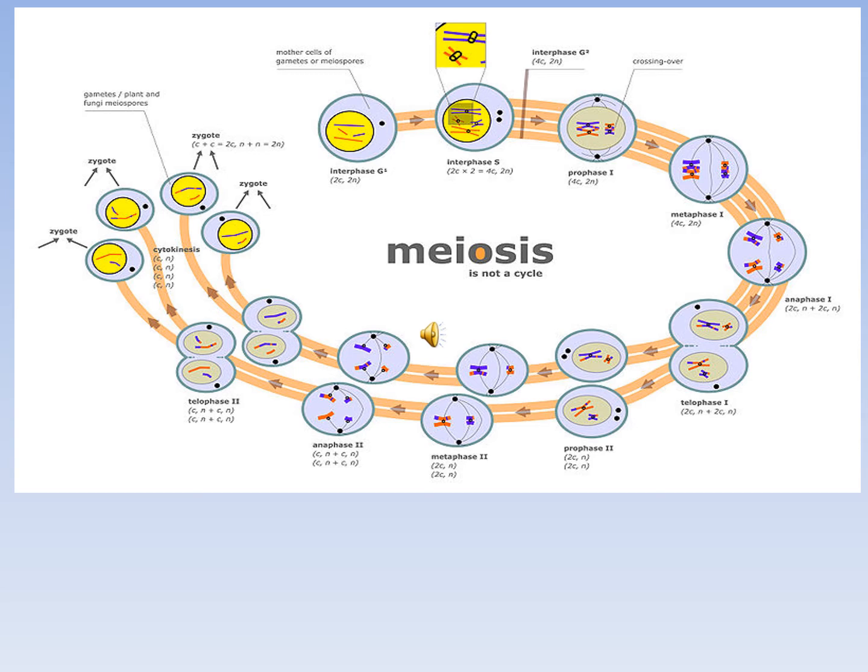So the difference between mitosis and meiosis is that during mitosis the sister chromatids separate, while in meiosis, during anaphase 1, the homologous pair of chromosomes separates. So this is the difference.